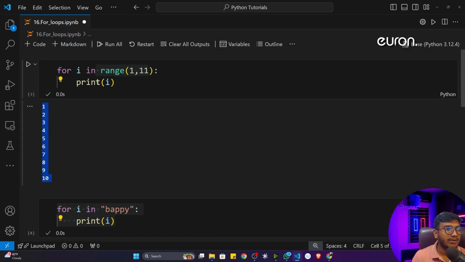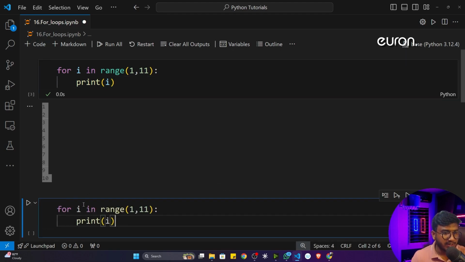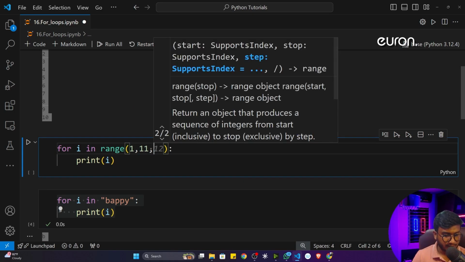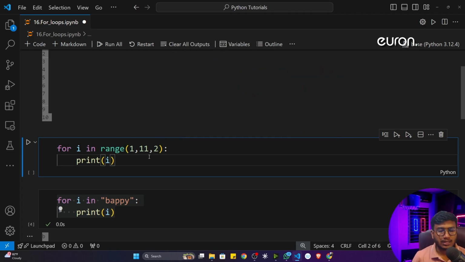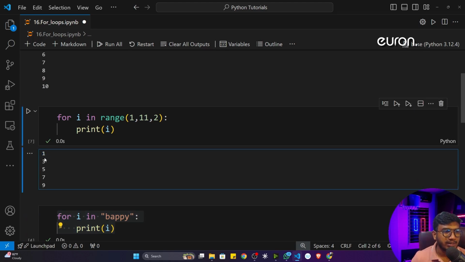So one thing I want to show you about this range function. See, the range function can take 3 inputs. The first one is the lower range, the second one is the higher range, and the last one is the step value. Let's say the step value is 2. Now what will happen? It will print the number after 2 steps. Let me show you. First of all, it will print 1, then it will exclude 2, then it will print 3, then it will ignore 4, it will print 5, then it will ignore 6, then 7 and 9.